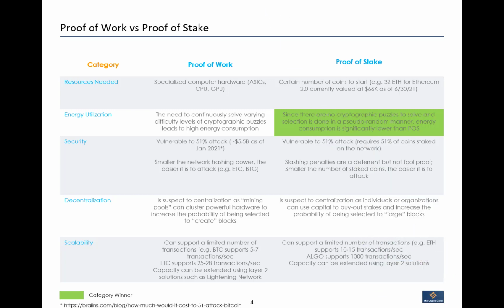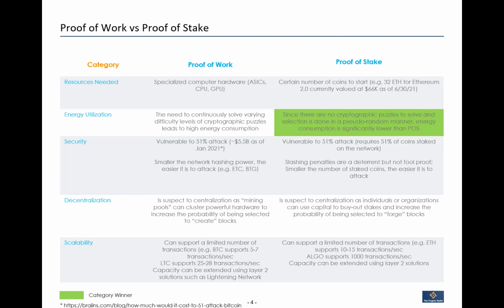Next, in terms of decentralization, you could make an argument either way for either of these consensus protocols, right? Proof of work can be susceptible to centralization as mining pools can cluster powerful hardware to increase the probability of being selected to create blocks, and therefore get control of what information is being put inside the blockchain. Similarly, in proof of stake, you can have centralization as individuals or organizations can use capital to buy out stakes and increase their probability of being selected to forge blocks.